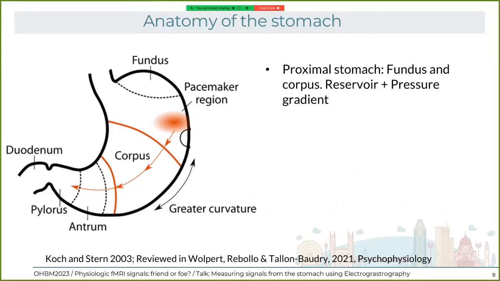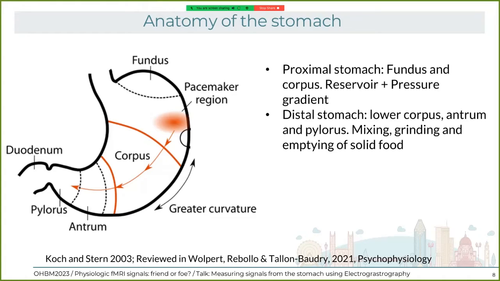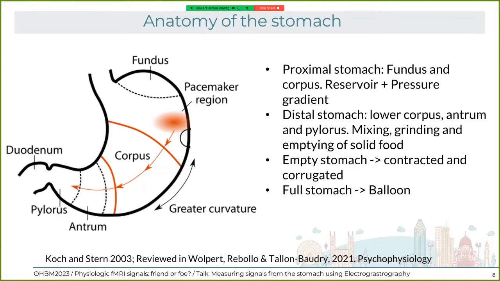And then the distal stomach, the corpus, antrum, and pylorus, is involved in mixing, grinding, and emptying of the solid food, and also mixing it with acid. When the stomach is empty, it's contracted and corrugated, and when it's full, it's like a balloon. This is really modulated by vagal reflexes that control the activity of the stomach. But again, this is an active field of research, okay?